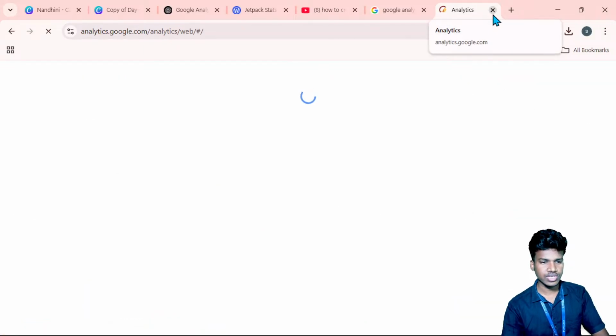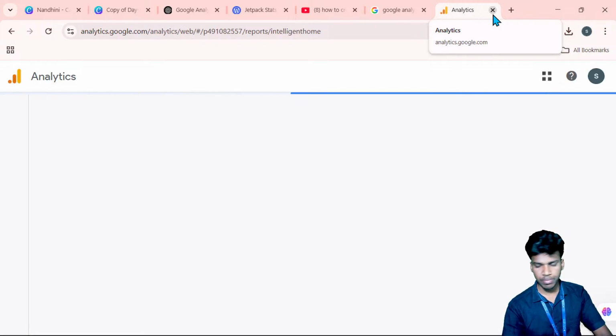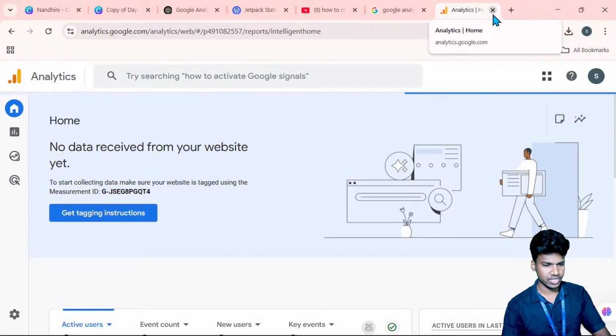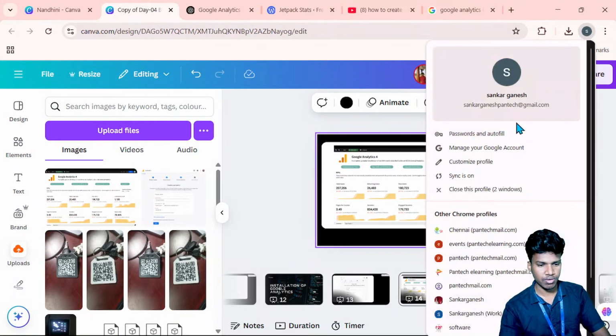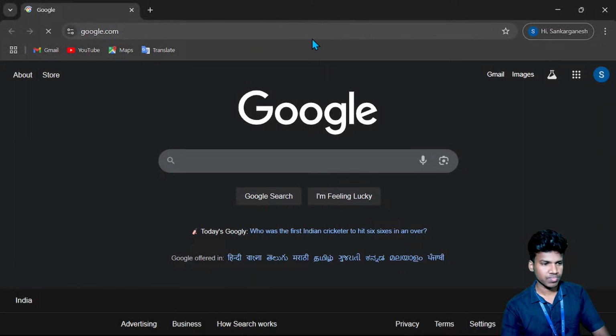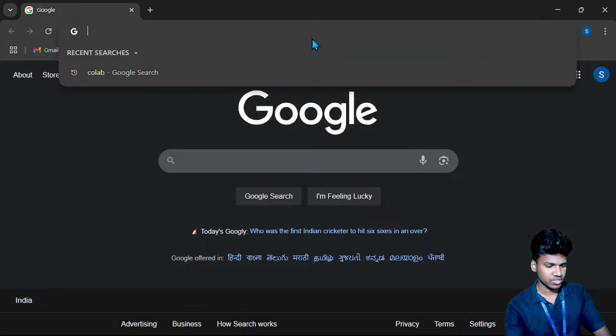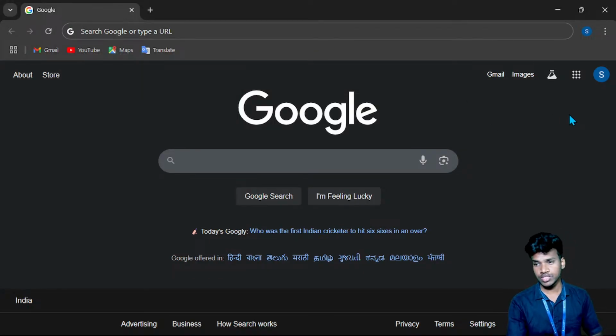Now I am using a different ID for this. Once I close this, I will choose and open another mail ID. Here I will search for that. Before that I will show you one particular thing. There is search, and directly you can get it. Another method is also there, and that is a simple method.